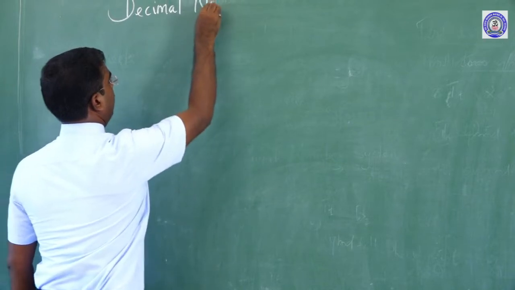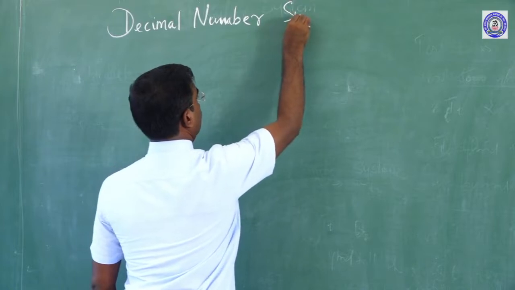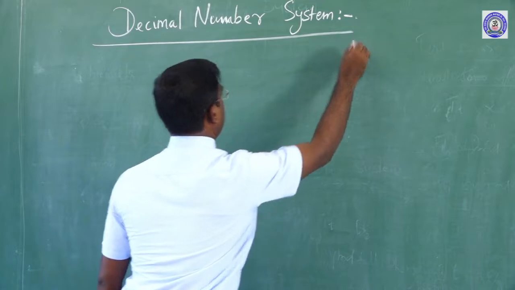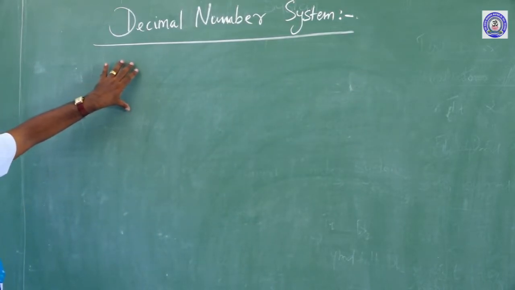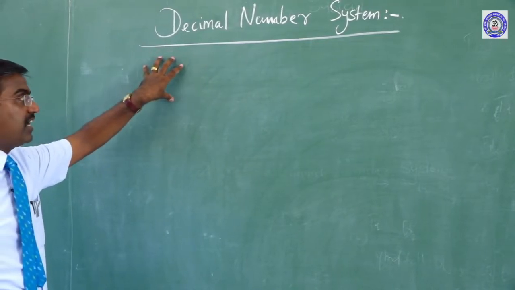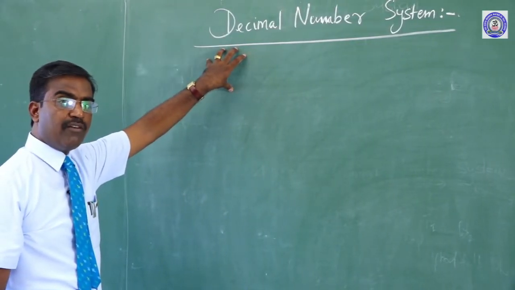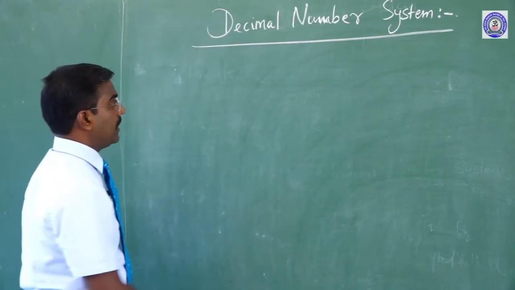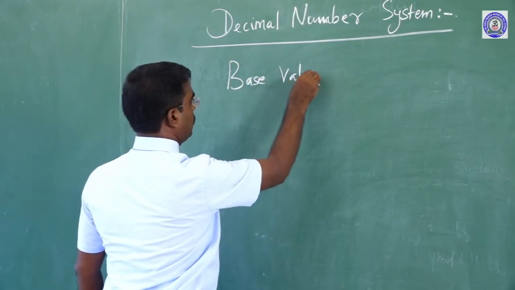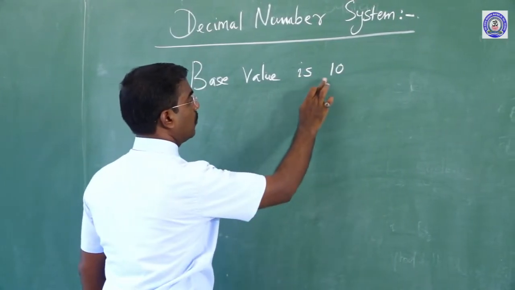Now, the decimal number system. This is the system that we as human beings use anywhere and everywhere. That is why the base value of this system is 10, which is 1 0.